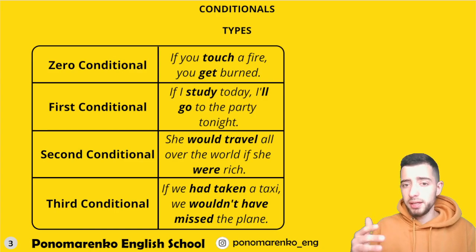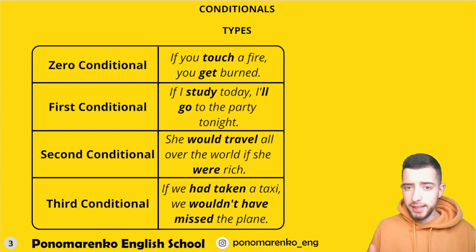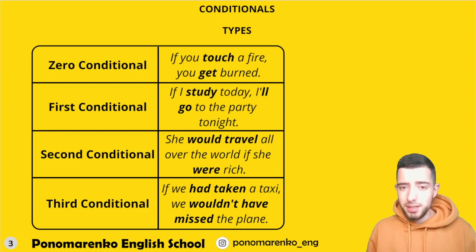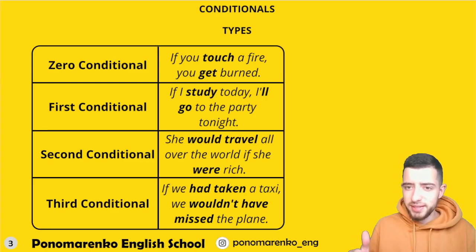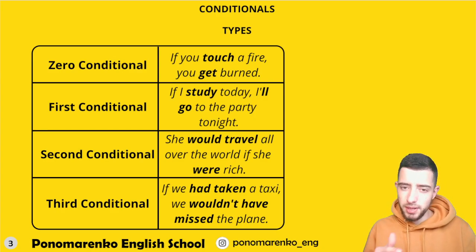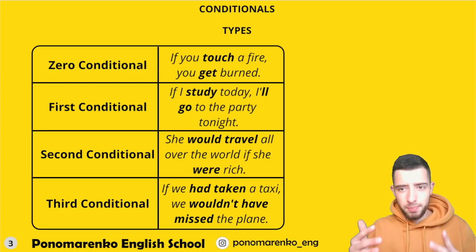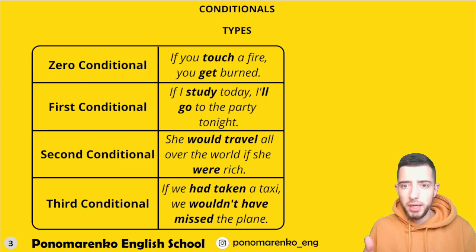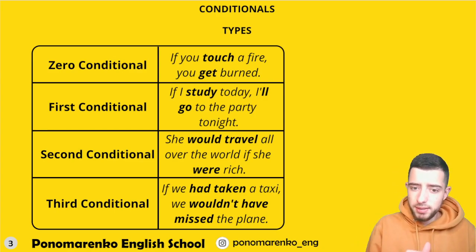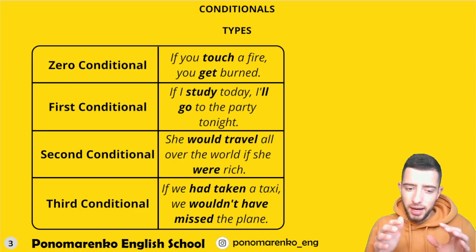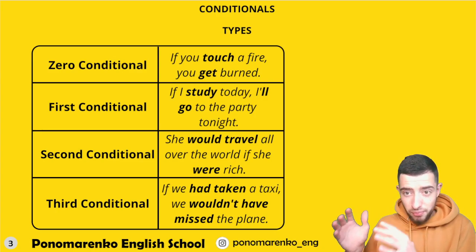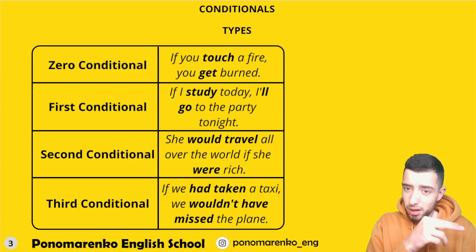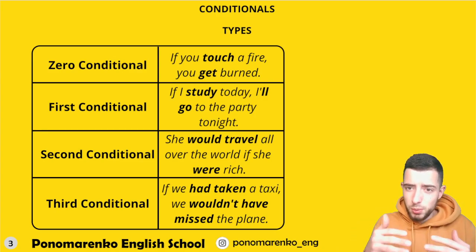Okay, the third conditional sentence, which is the most complicated one: if we had taken a taxi, we wouldn't have missed the plane. So there are a lot of auxiliary verbs, and maybe you struggle with this stuff, but don't be scared. Why? Because had taken is pretty easy. Past perfect. Do you remember what past perfect is? When we have two actions, both in the past, and one of them happened earlier and one closer to the present, the one that happened earlier is not in past simple. It is past perfect.